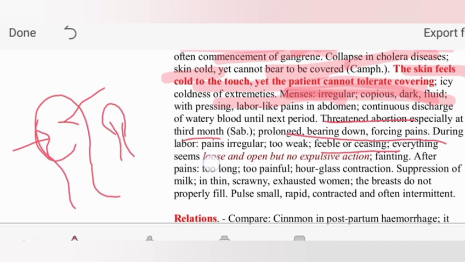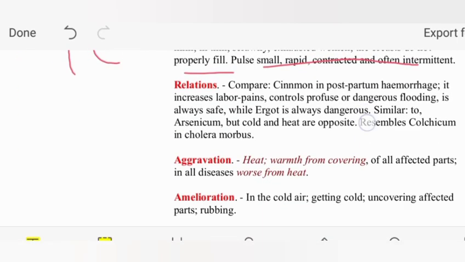Pain is irregular, feeble, seizing, everything seems loose. You remember that sickle cell is a drug where all things are open. Similarly, everything seems loose, with a fainting sensation, and too long painful hourglass contraction. Hourglass, when the uterus contracts in this manner, is called hourglass. Suppression of milk, in the mammary gland, because it is not properly filled. Pulse is rapid, contracted, even intermittent.